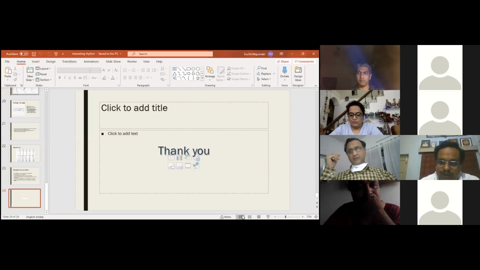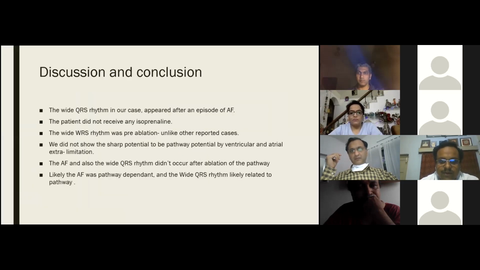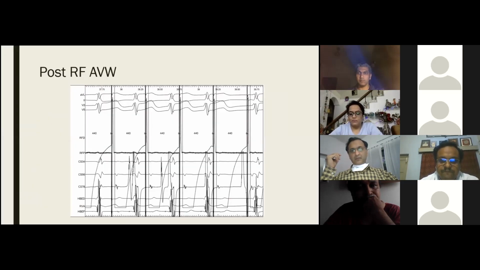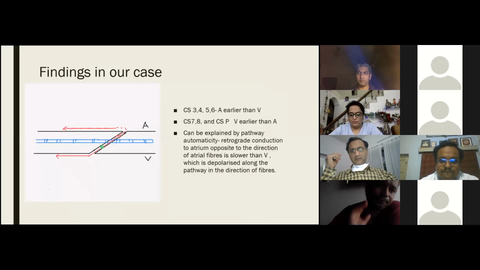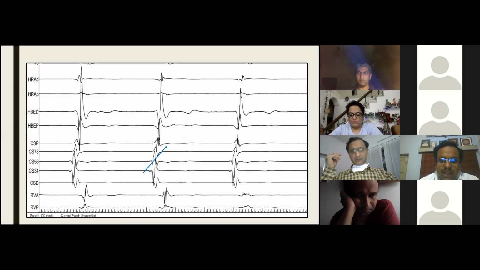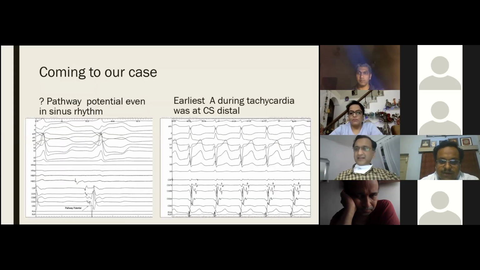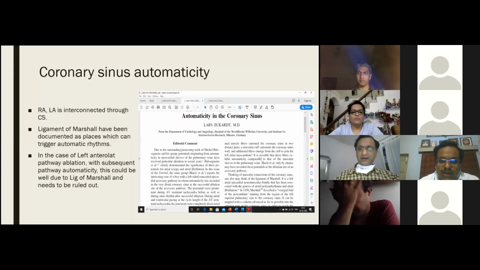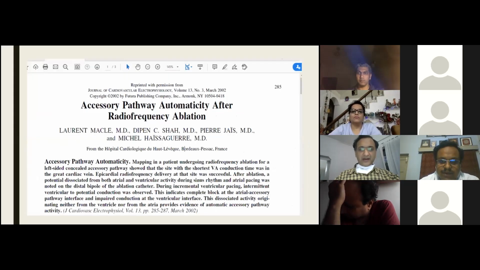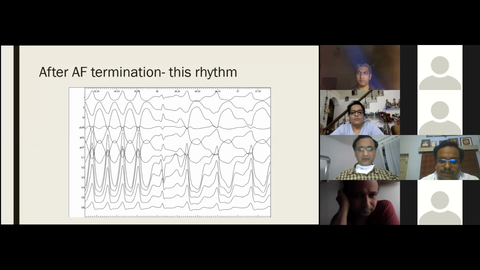No, I don't have that. Your pacing maneuver, pacing of the atrial extras, would have clearly disseminated the proximal to distal orientation. I have paced rhythm before ablation, not after ablation. And is the morphology of this broad complex identical to that of your pathway? Nearly the same.